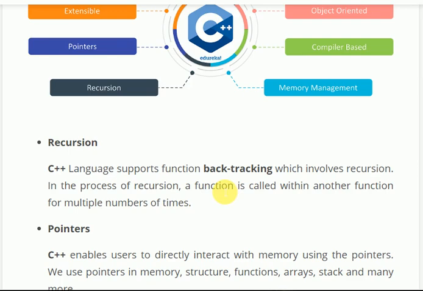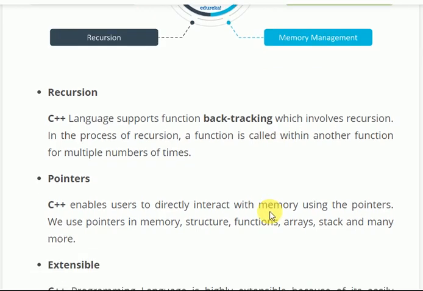So fact of 5 is equal to 5 into 4 into 3 into 2 into 1. So we will be calling n into fact of n minus 1. So we will be returning n into fact of n minus 1. So again fact of n minus 1 will be called, so it will return n minus 1 into fact of n minus 1. Similarly we will get factorial of 5 is equal to 120.